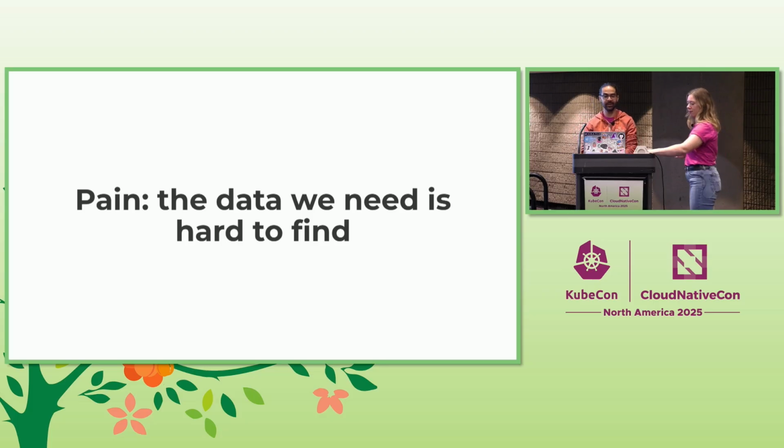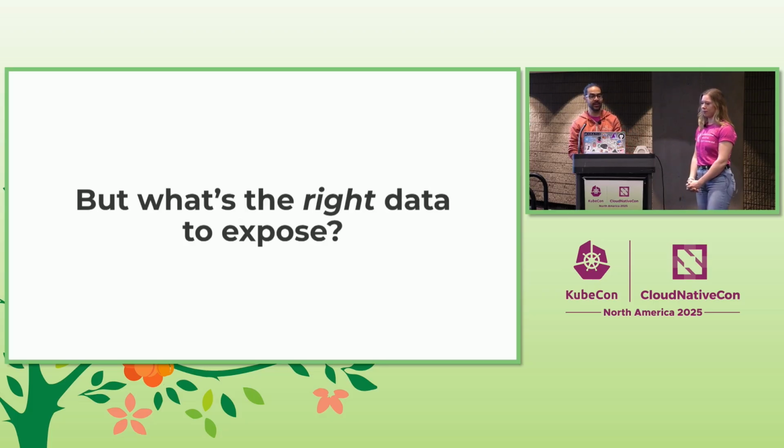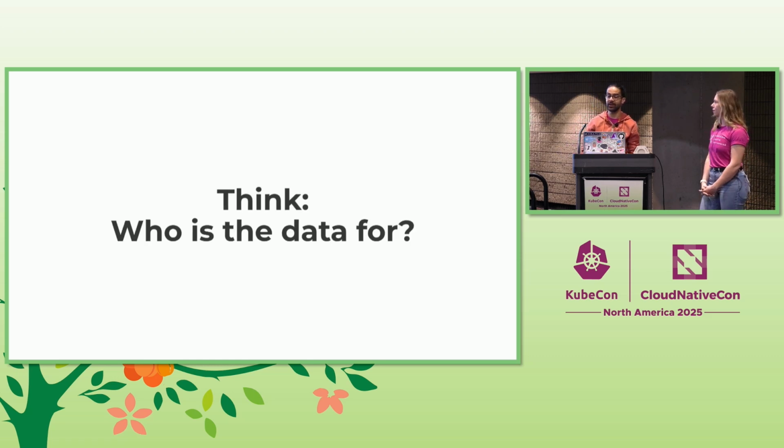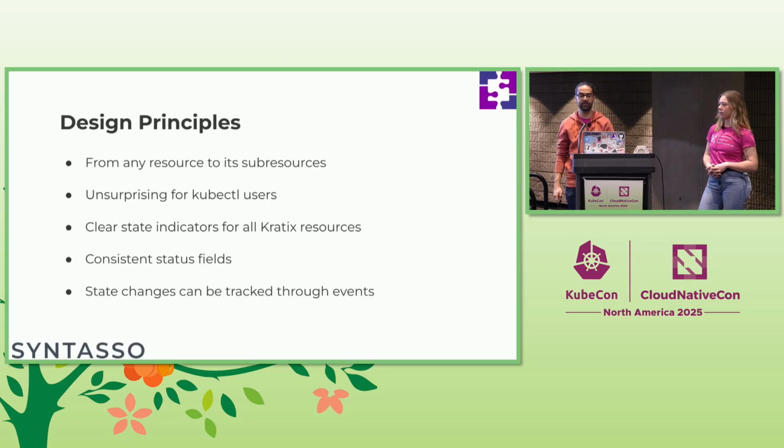The data we need is hard to find. Again, we started by asking the question, what is the right data to expose? Which brought us back to the personas that we talked about: the operator, the developer, et cetera. So we started thinking, who is the data for that we want to surface in our system? We came up with 5 design principles. Basically, this is what you see in there.